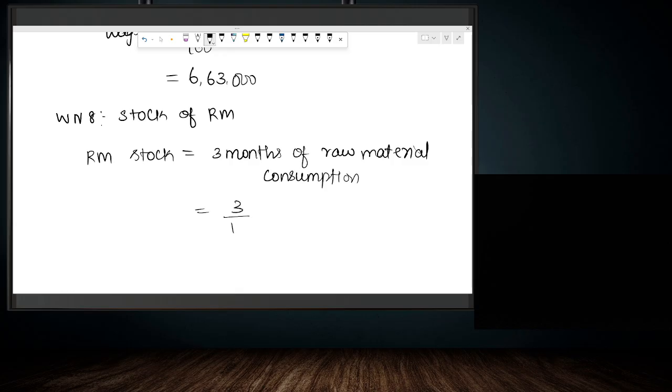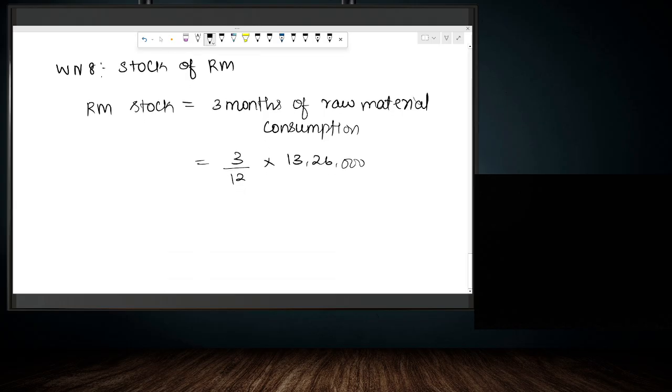So it is 3 by 12 into, over a period of 12 months, raw material consumption is 13,26,000. So basically 13,26,000 divided by 4, we get 3,31,500 rupees as the raw material stock.